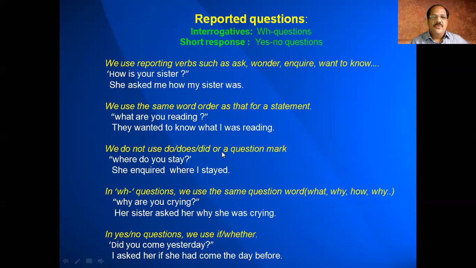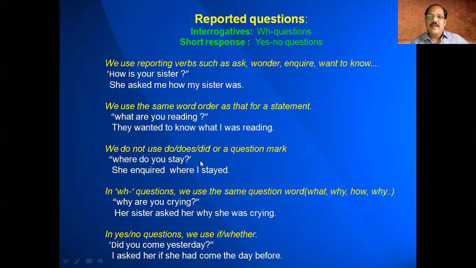We do not use do, does, or did, or a question mark in the indirect speech. For example, where do you stay? So she inquired where I stayed. Where I stayed is a statement, and we have not used any question mark, or do, does, and did in the indirect speech. Do you understand the difference between these two?